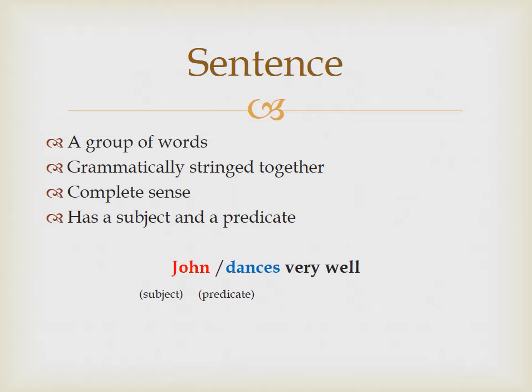Here, well is an adverb because it describes, it qualifies the verb dances. And we have got another word, very. It is also an adverb because it qualifies the adverb well. Please remember, an adverb is a word that qualifies, that describes, that says something extra about an adjective, a verb or another adverb. So this is a sentence.